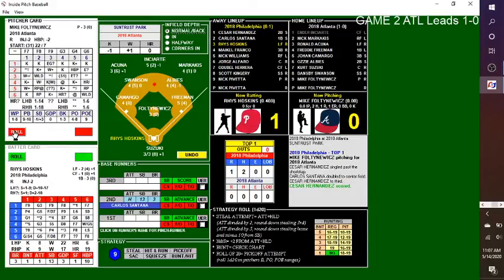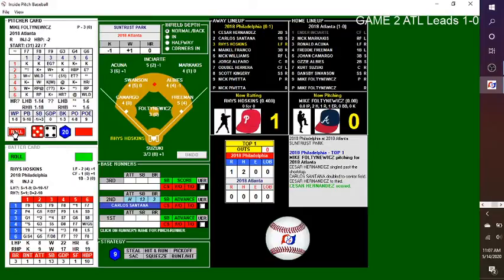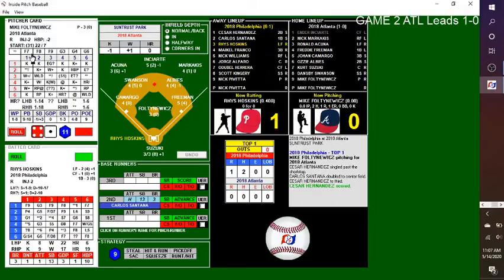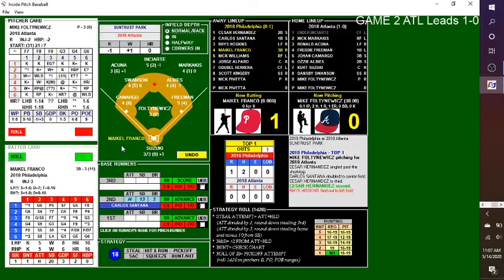All right, here's now Rhys Hoskins, batting .400. Pitch almost got the strikeout. So Hoskins will have to kick and fire again. This one, fly ball into left field. Acuna makes the grab for out number 1. Santana holds at second. And that'll bring up Maikel Franco.